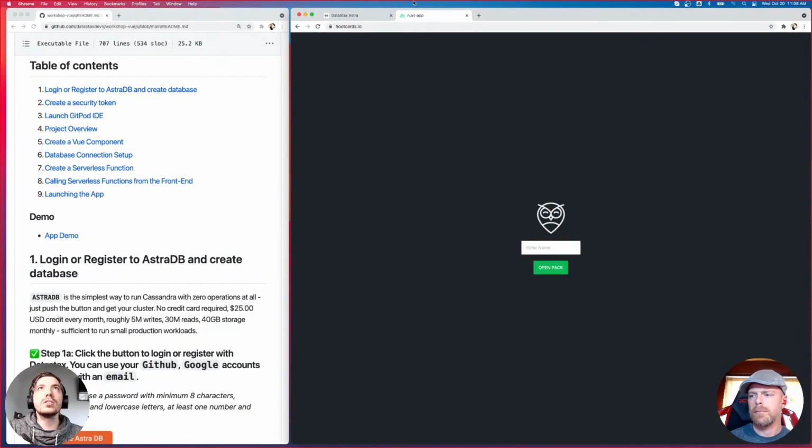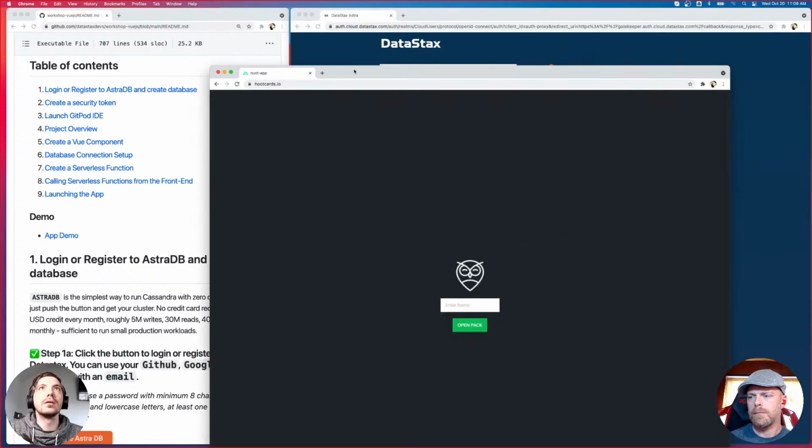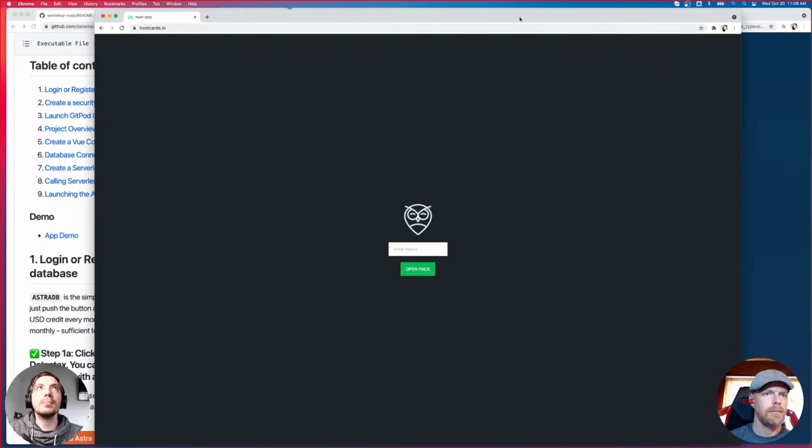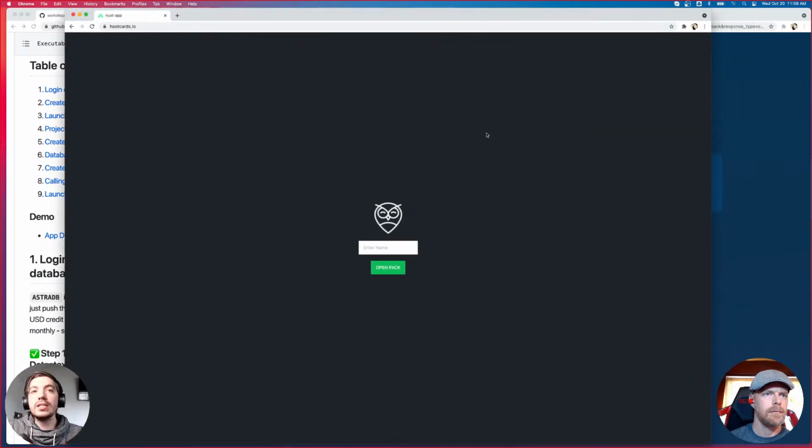This is what you should see. Let me pull this out. And this is going to be a little interactive portion. So we're going to play this game all together. It's a really simple app. Basically what you're going to do, you enter your name and open a pack of cards, reveal those cards and see what cards you get. And then we can see what packs everyone has opened. So I'm going to go ahead, enter my name, open pack.